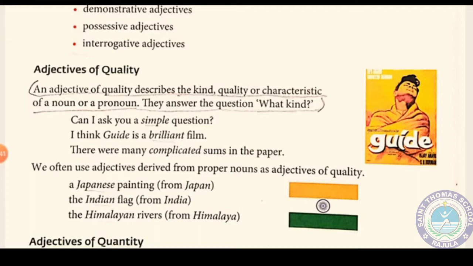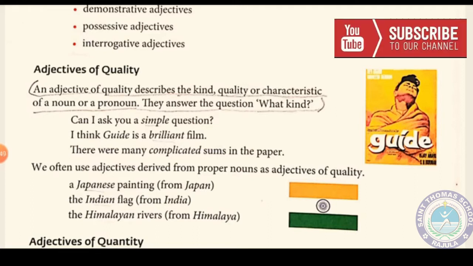So here, adjectives of quality answer the question what kind, and what we get in answer is called an adjective of quality. We often use adjectives derived from proper nouns as adjectives of quality, such as a Japanese painting, from the proper noun Japan, Japanese. Indian flag, from the proper noun India, Indian flag, like that.